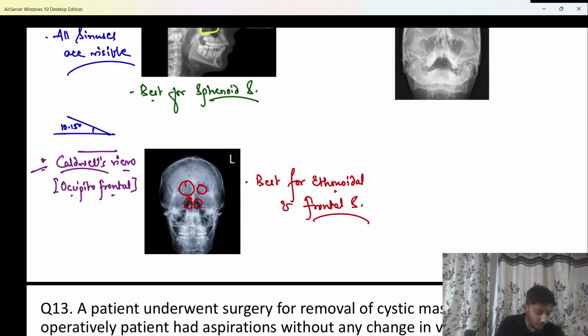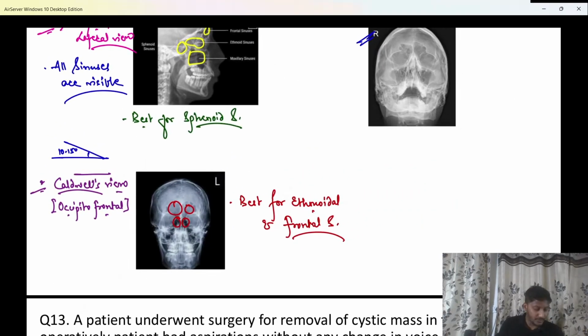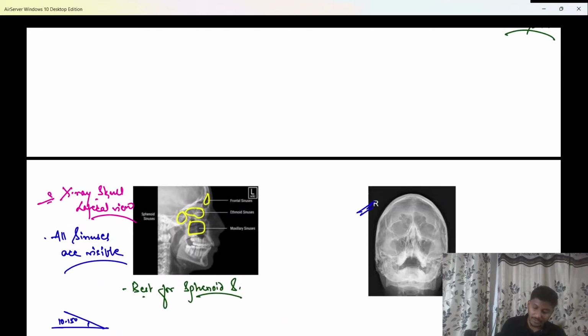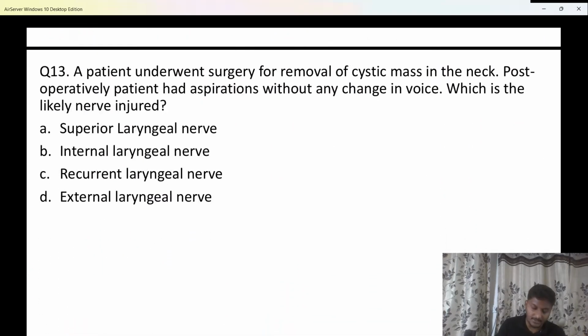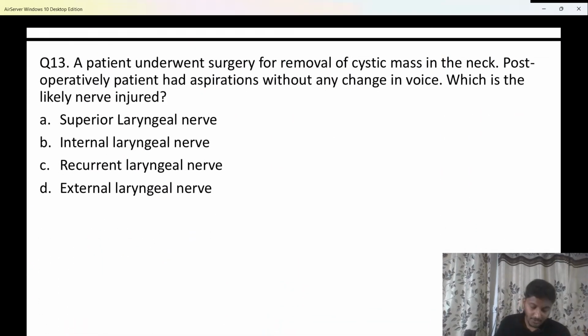Hopefully that's clear to all of you now. No issues with this, anybody? Chalo. So these are the important things to be remembered about the X-ray paranasal sinuses. Next one. Important question, repeated quite often in your examination.